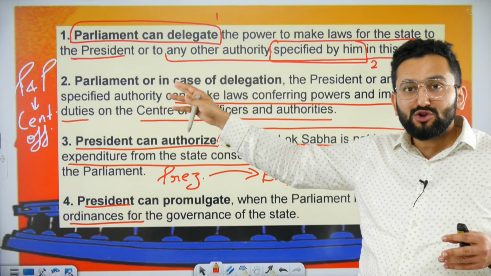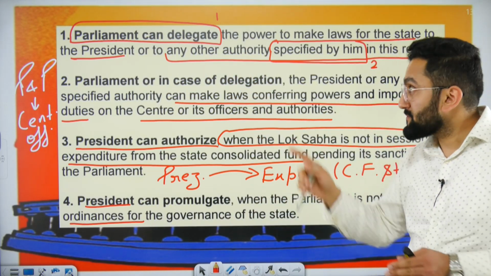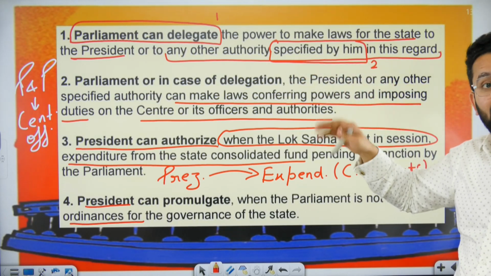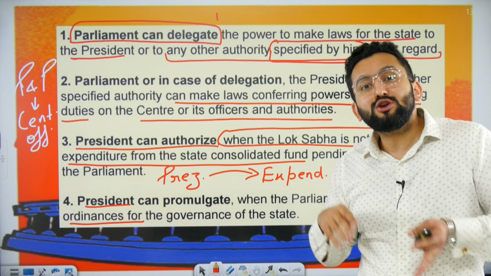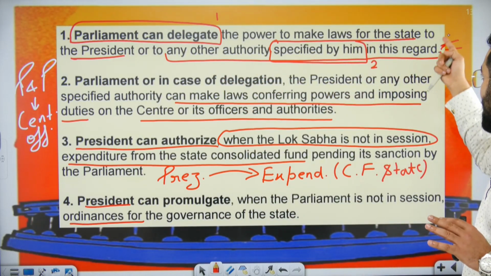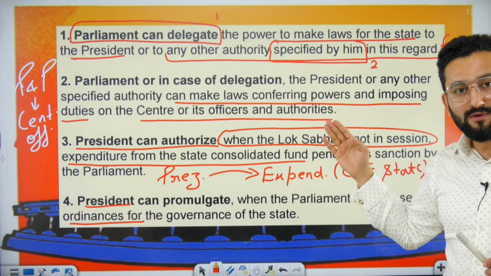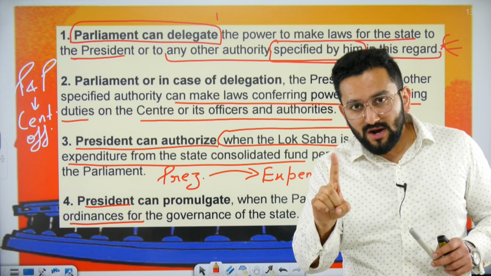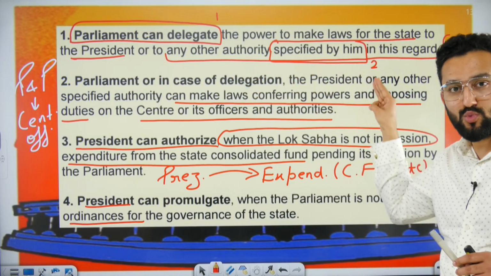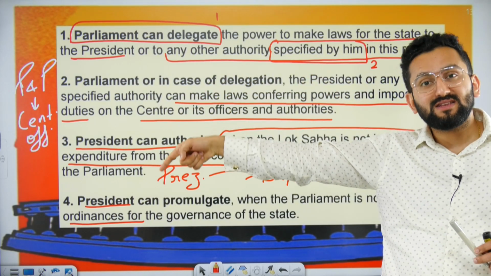So now Parliament can actually delegate this function to the President also, or the President may specify any other authority which can actually do this function. Okay, so UPSC may actually play here. Okay, so who can make law now for the state? Parliament, President, or any other authority which is specified by the President. So authority is decided by the President.